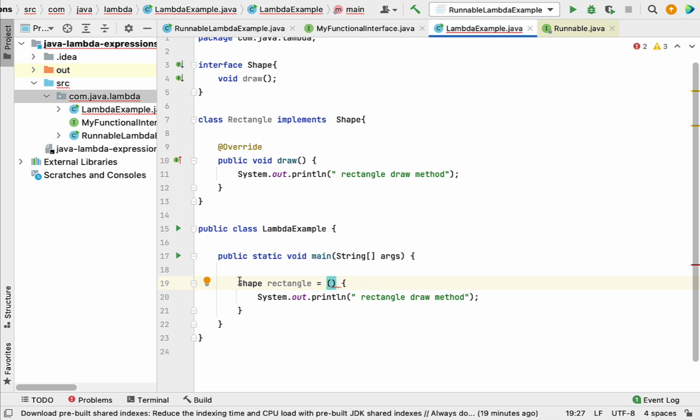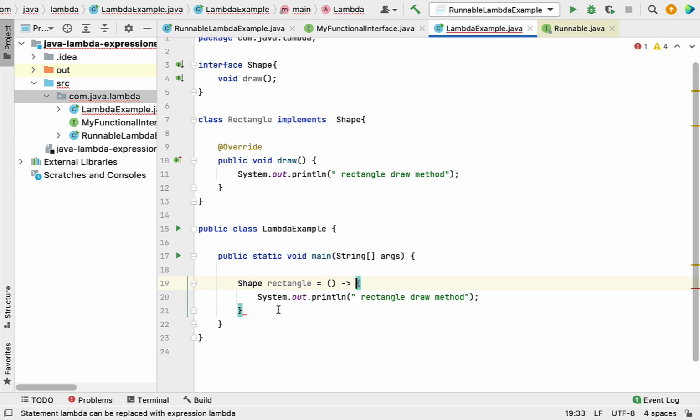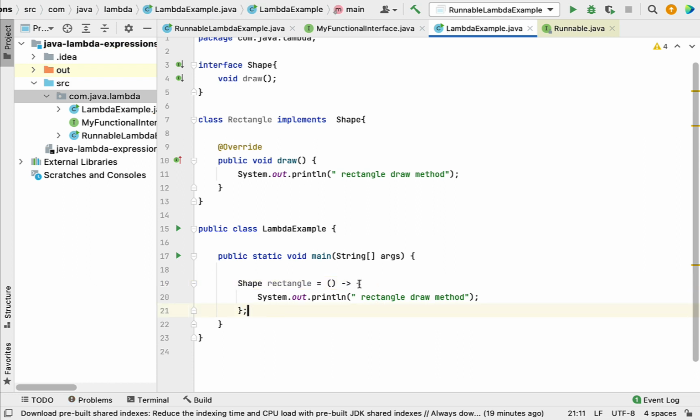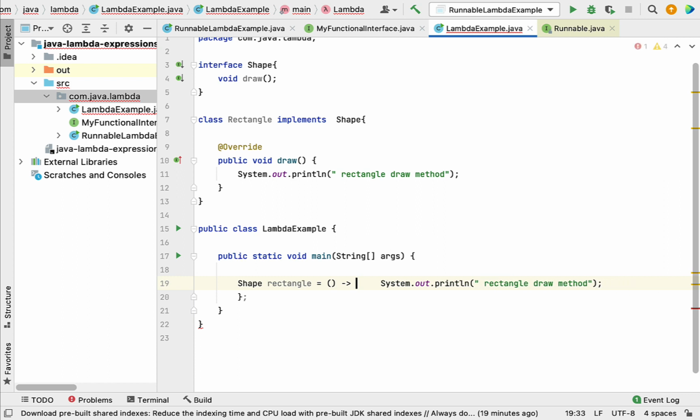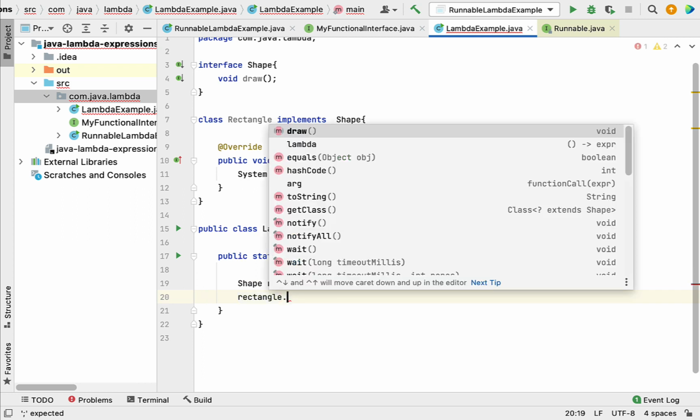Now in order to complete this lambda expression we have to provide an arrow symbol over here. And we need to provide a semicolon at the end of this lambda expression. Alright, and this is your lambda expression. It's pretty simple, right? I hope you understood how to convert a method into a lambda expression. Here you can see this lambda expression body contains exactly one statement, so we can also simplify this a bit. I am going to simply remove the open and close curly braces, and this is how your lambda expression looks. And in order to call this functional interface, we are going to call the draw method here.